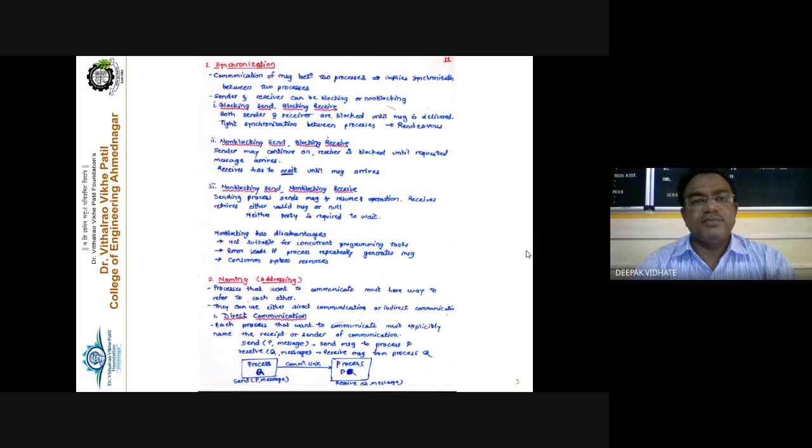So synchronization implies blocking send and blocking receive, meaning both the sender and the receiver are blocked till the complete message is received. A very simple example is a person talking on his mobile phone. Till the entire conversation is over, both parties are engaged. That is called tight synchronization between the processes, so you cannot perform other work.